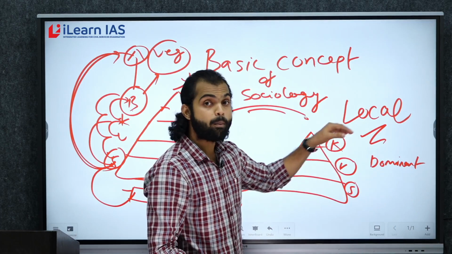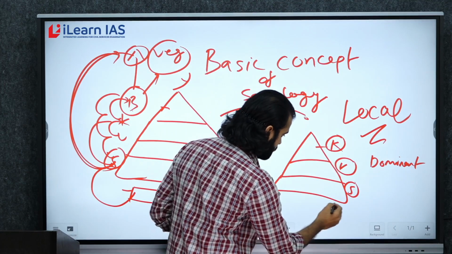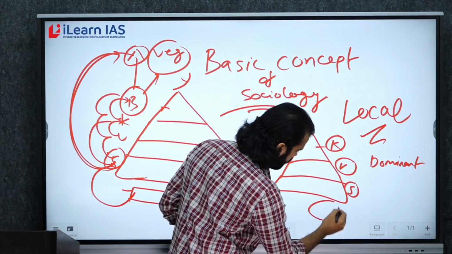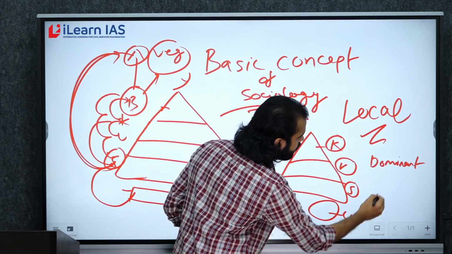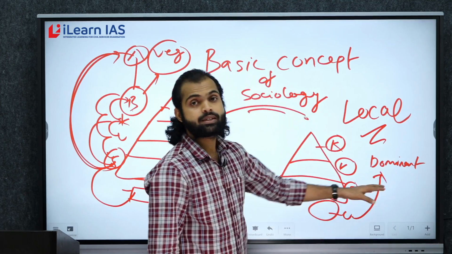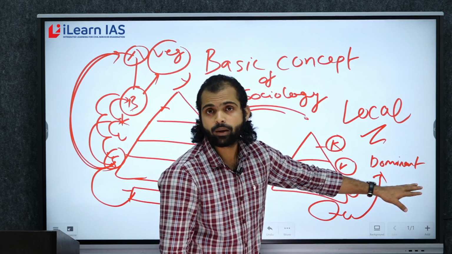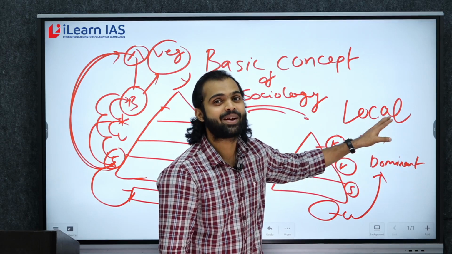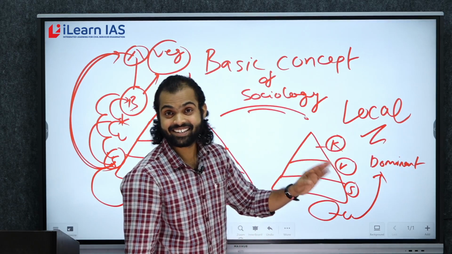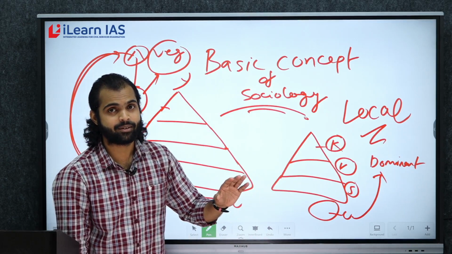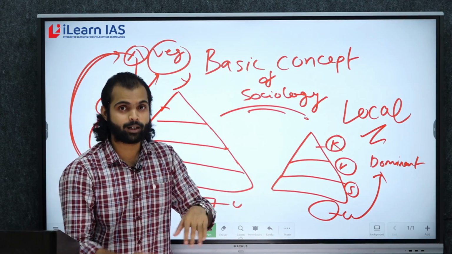So dominant caste. Lower caste people, Shudras or untouchable people, are following the lifestyle of dominant caste people. That is called local Sanskritization. Is it clear? I hope it is clear. Okay, so we'll repeat it once again.